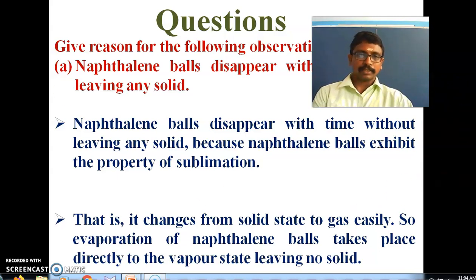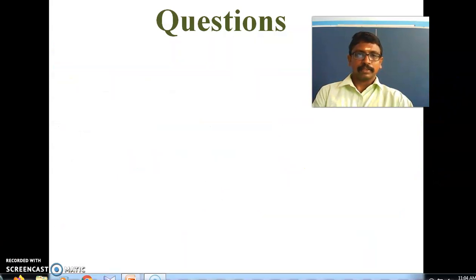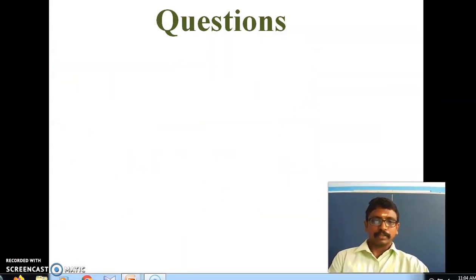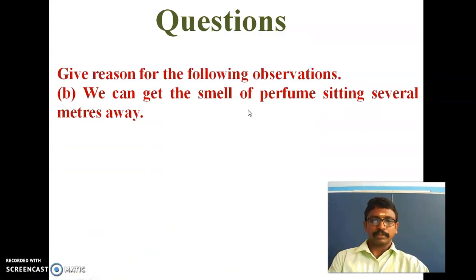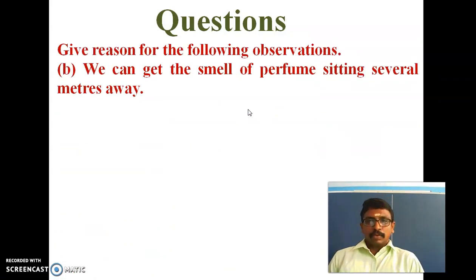And the next question is, why do we get the smell of perfume sitting several meters away? So what is the concept we have to apply here? Diffusion. Diffusion means the intermixing of particles.